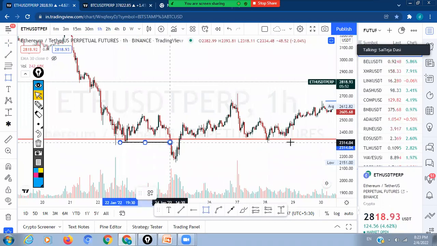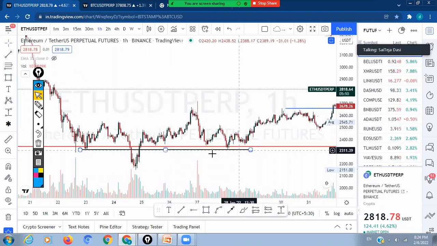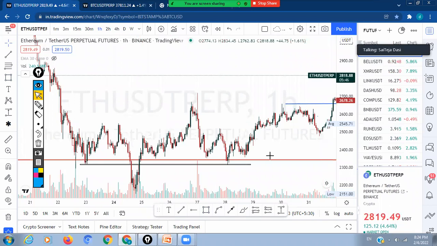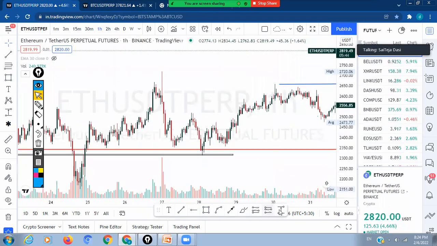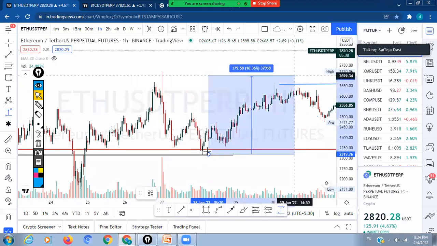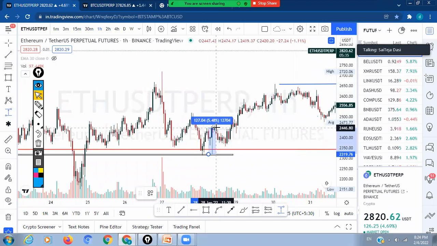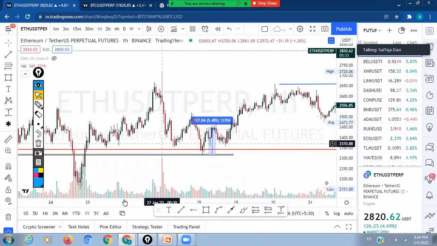So here we got a hammer, trend line plus hammer, so automatically it has risen a little. I don't trade much in Ethereum, because BTC and Ethereum movements are too volatile. You can check the VIX here. There are a lot of chances of hitting our liquidation prices if we trade in these types of coins, so I avoid this.